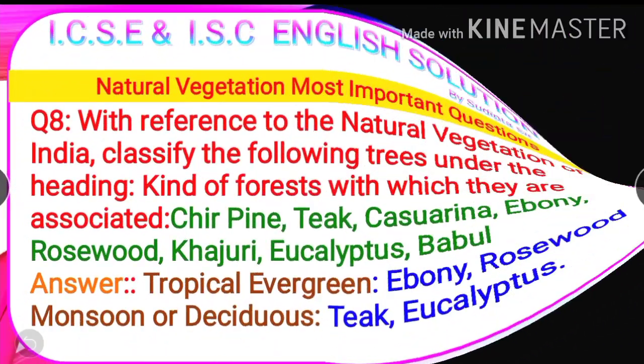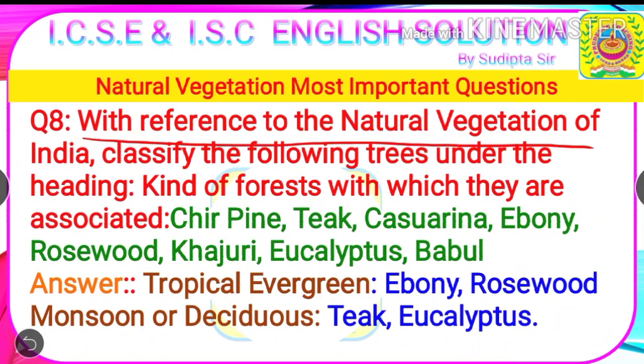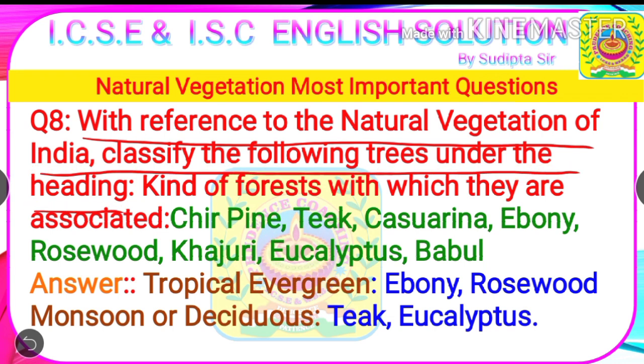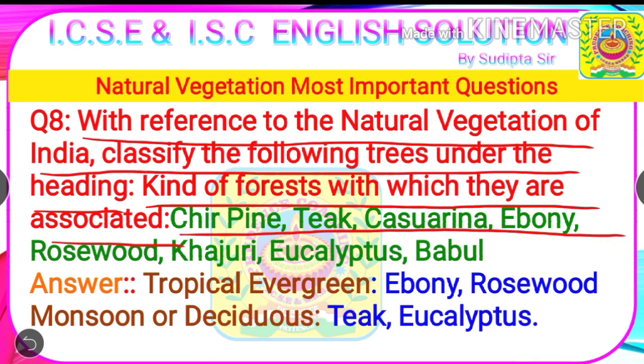Next question. With reference to the natural vegetation of India, classify the following trees under the heading kind of forest with which they are associated. The trees are chir pine, teak, casuarina, ebony, rosewood, khajuri, eucalyptus and bamboo. Students, I would like to suggest that you pause the video screen and just do it yourself. And after doing this, match it up with the answers.